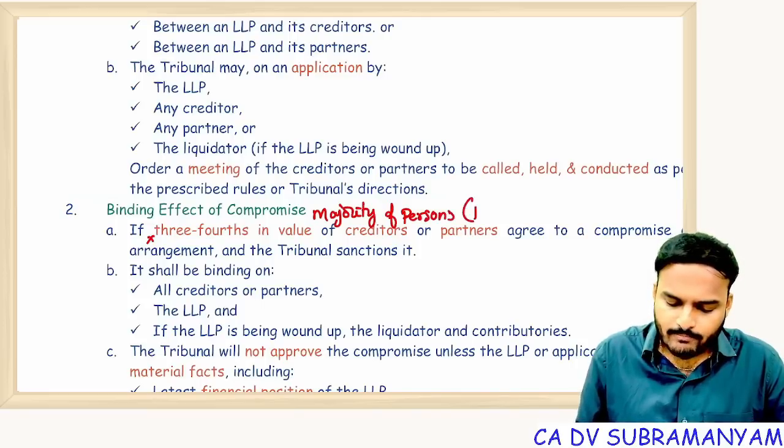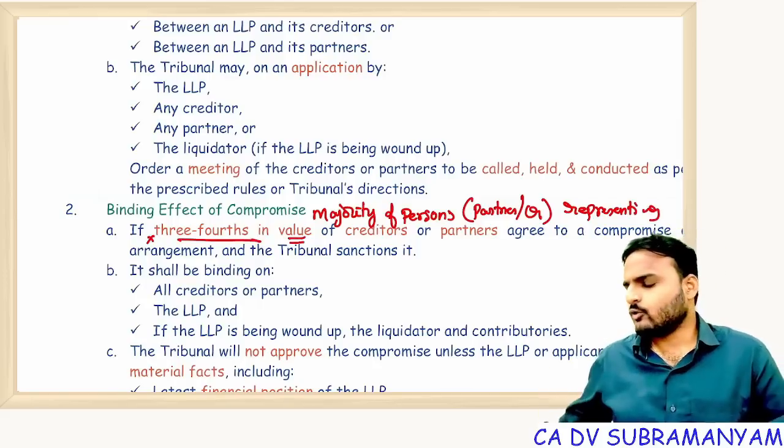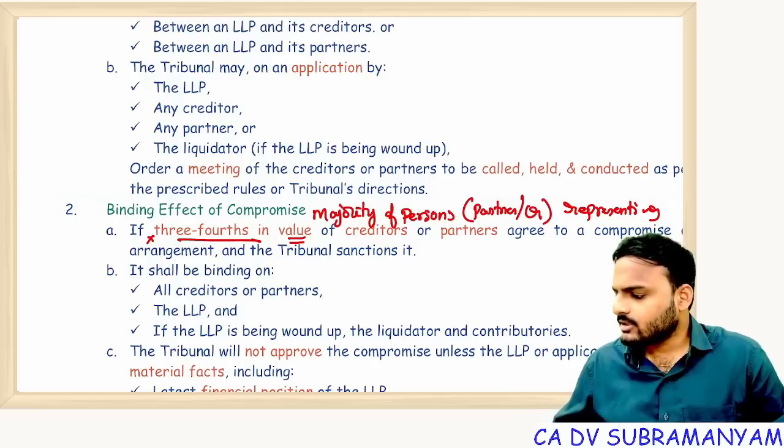In brackets you write partner or creditor. Majority of persons representing, then continue, three-fourths in value. Just listen carefully.